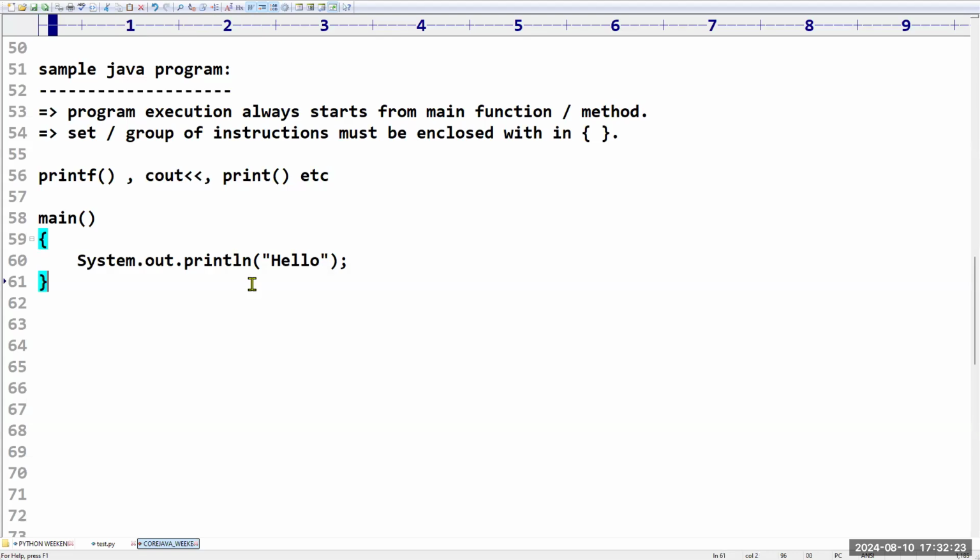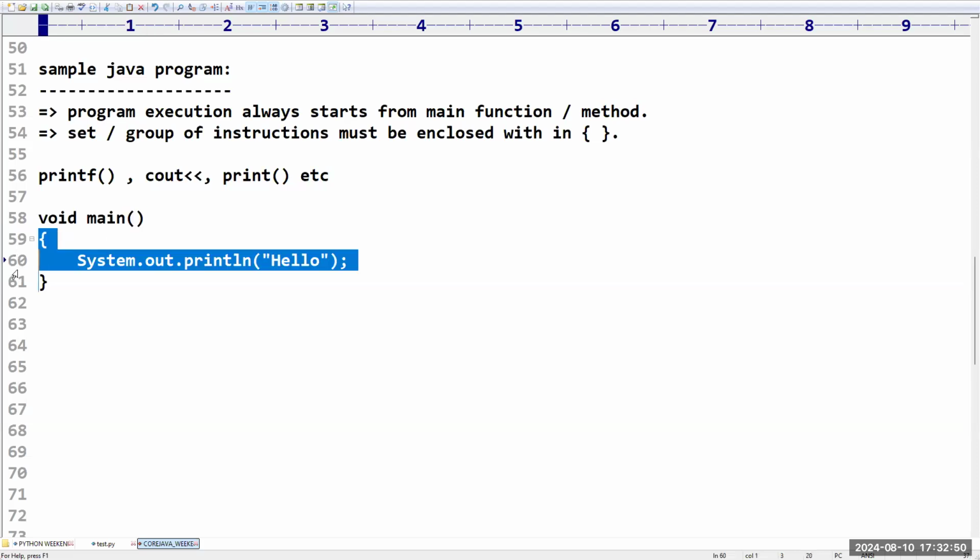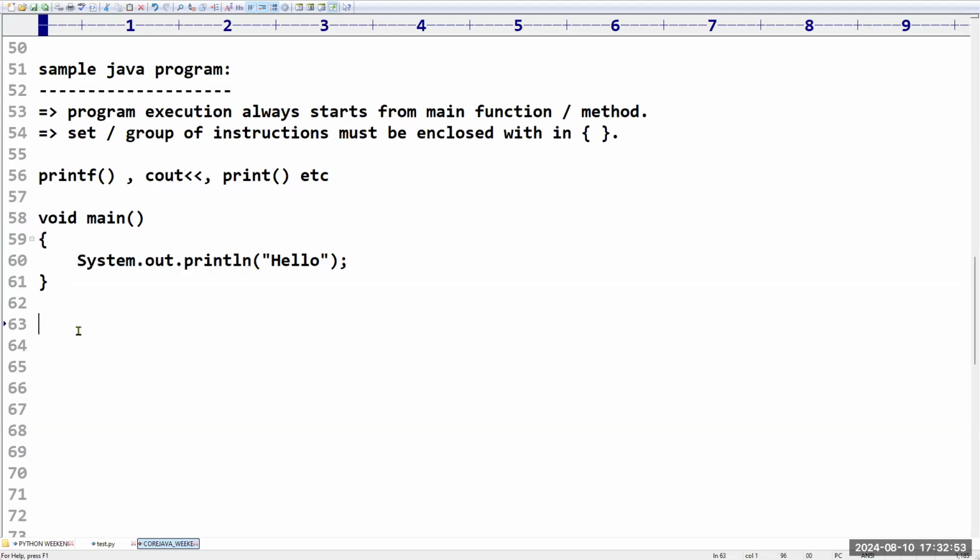Now, in front of main, we need to take some word. What is that word? Anyone having an idea? Modifiers? Yes, void. We have to take void. Have you remembered void main? Void main. So program execution is going to start from here and it will execute all these instructions and it will run. Sir, this is nothing but my Java program.